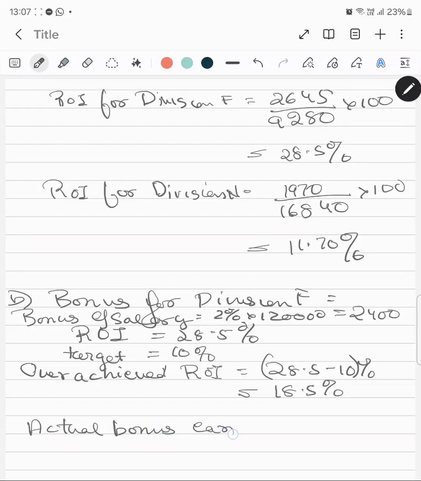So the actual bonus earned by the manager is 2,400 into 18.5, because this 2% of the annual salary needs to be multiplied by each percentage overachieved above the 10% of the ROI. So 2,400 into 18.5.